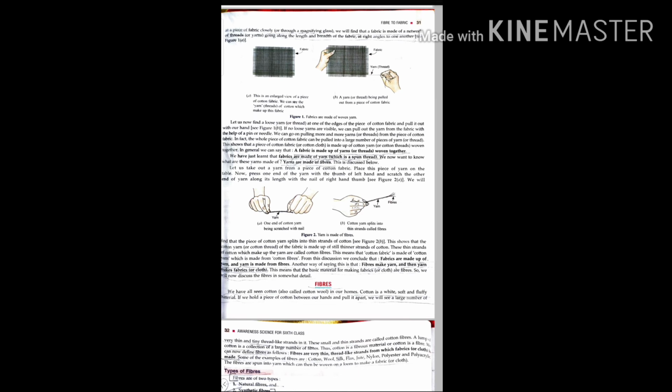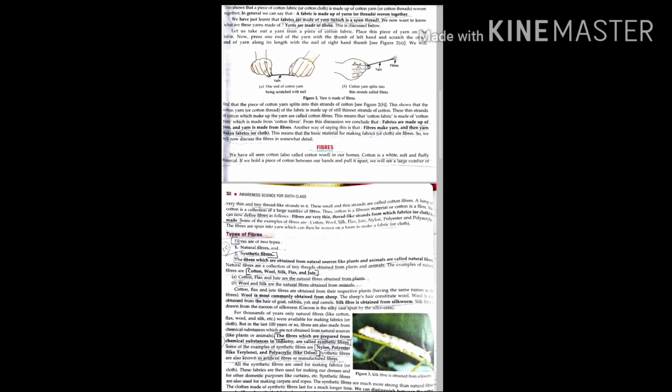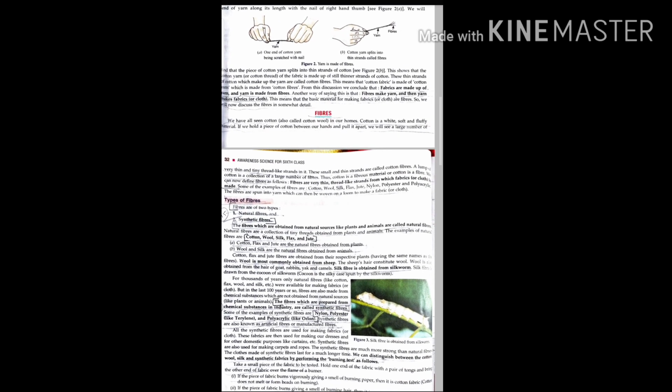If we hold a piece of cotton between our hands and pull it apart, we will see a large number of very thin, tiny thread-like strands in it. These small and thin strands are called cotton fibers. So fibers are very thin thread-like strands from which fabric or cloth is made.